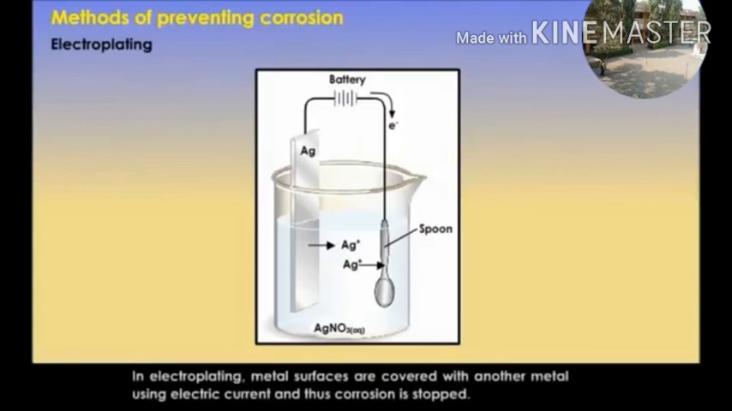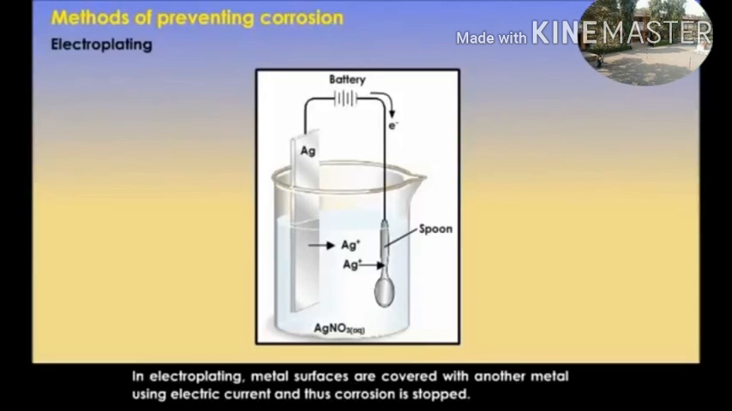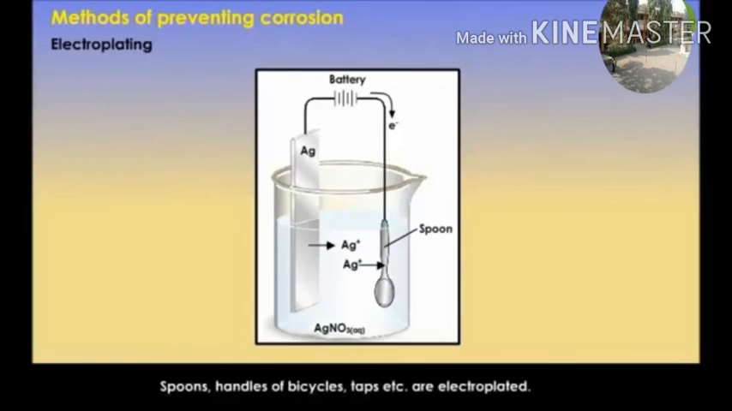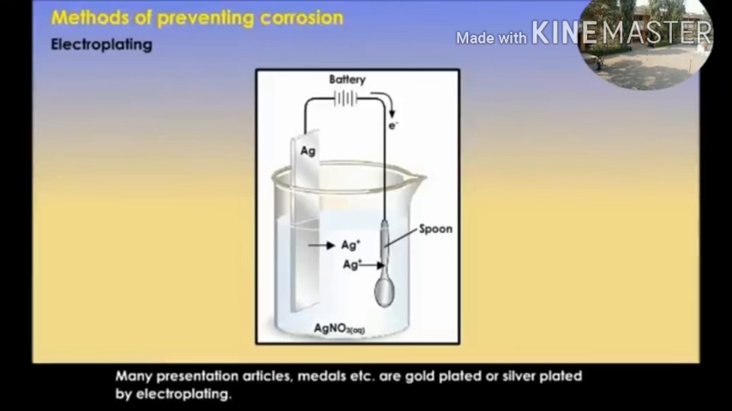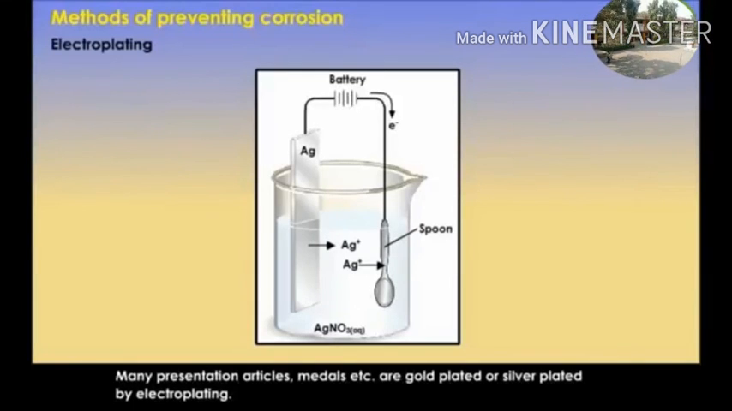Electroplating. In electroplating, metal surfaces are covered with another metal using electric current, and thus corrosion is stopped. Spoons, handles of bicycles, taps, etc. are electroplated. Many presentation articles, medals, etc. are gold plated or silver plated by electroplating.